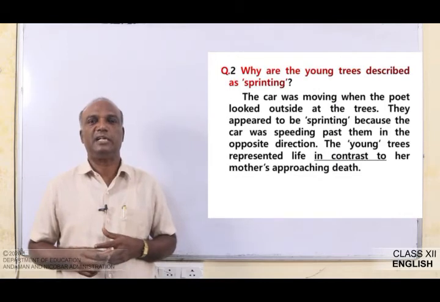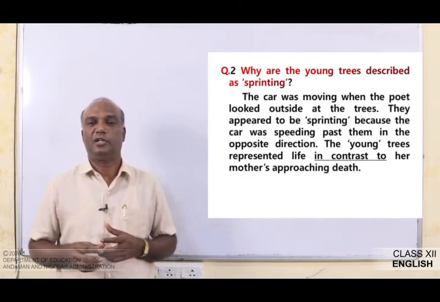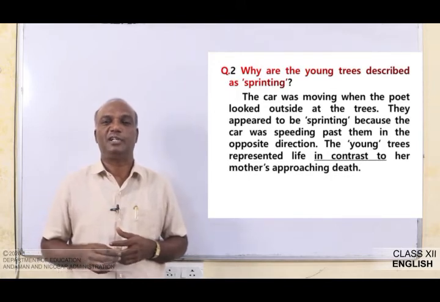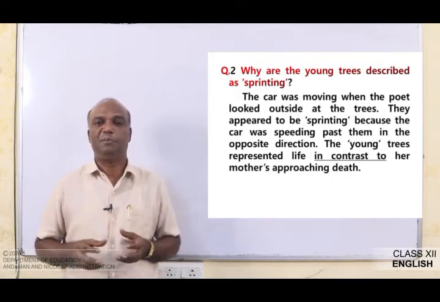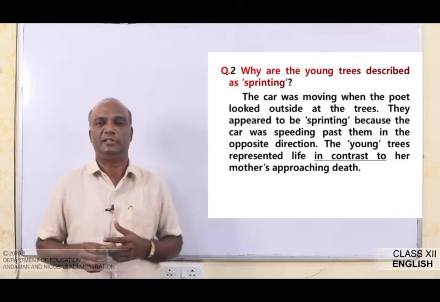The next question is, why are the young trees described as sprinting? The car was moving when the poet looked outside at the trees. They appear to be sprinting because the car was speeding past them in the opposite direction. This is the reason.